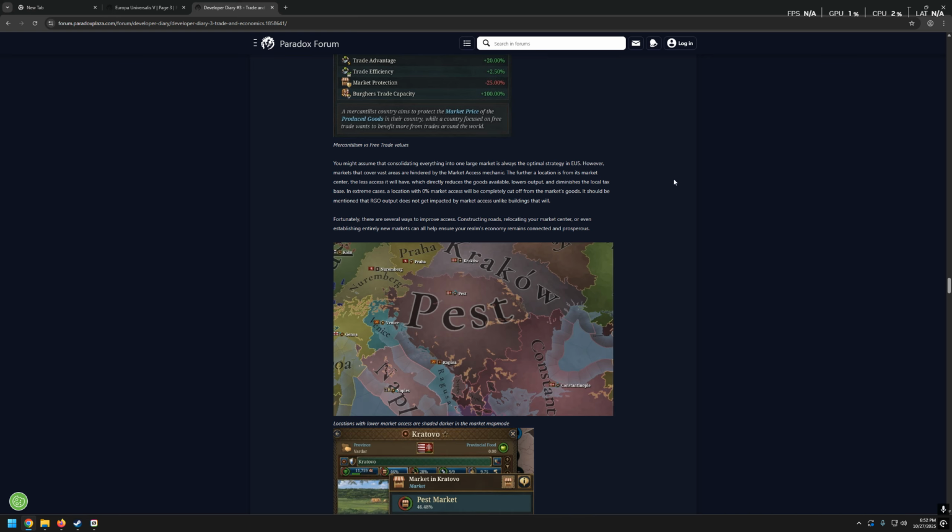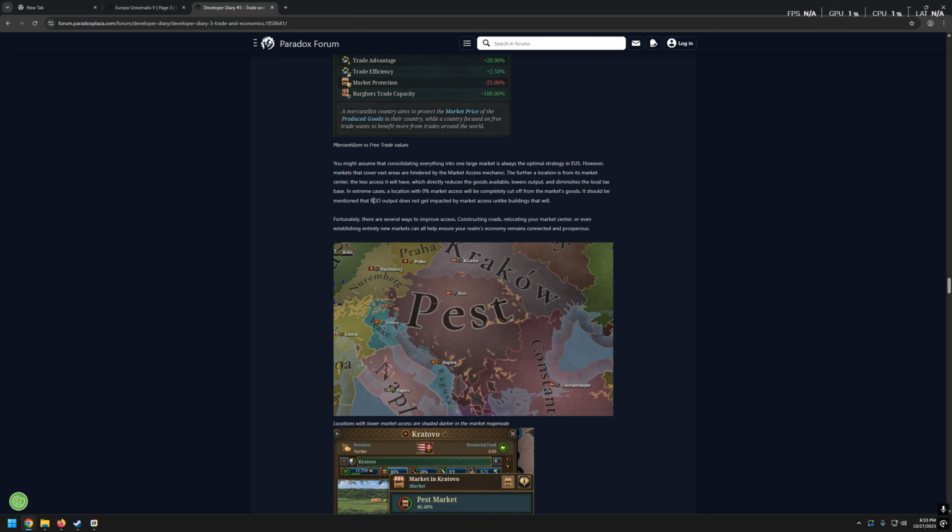The further a location is from its market center, the less access it will have. That's normal. That's straightforward, which directly reduces the goods available. Makes sense. Lowers output and diminishes the local tax base. In extreme cases, a location with 0% market access will be completely cut off from the market's goods. It should be mentioned that RGO, resource gathering operation, output does not get impacted by market access, unlike buildings that will.